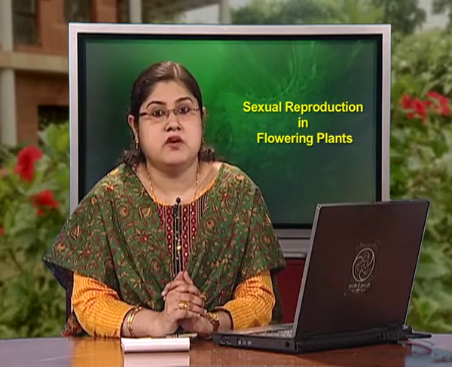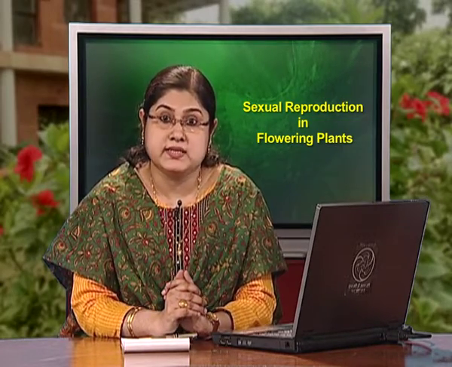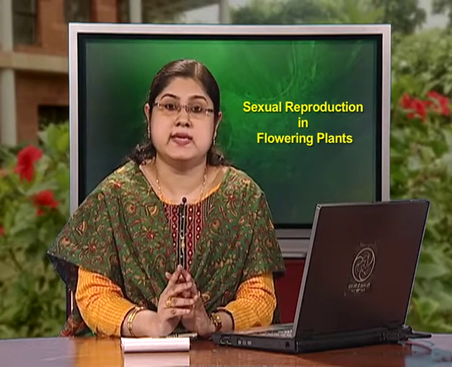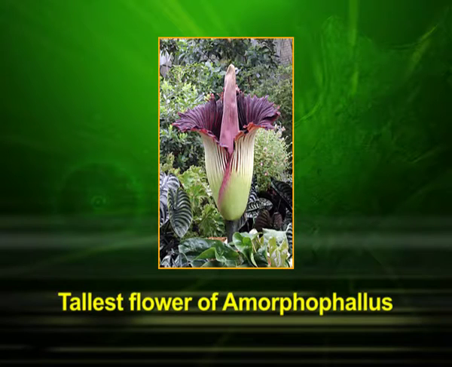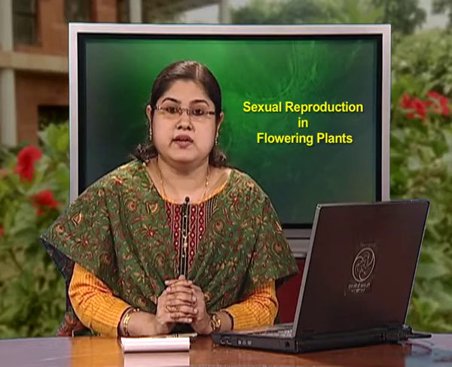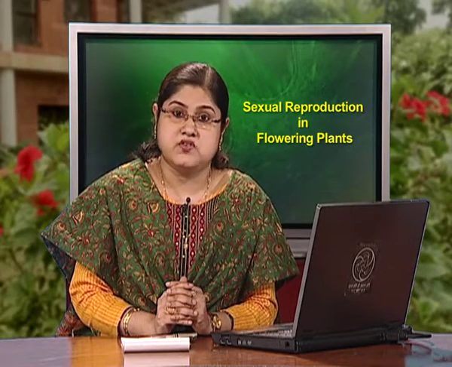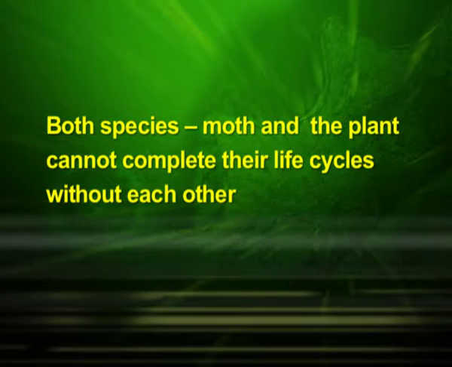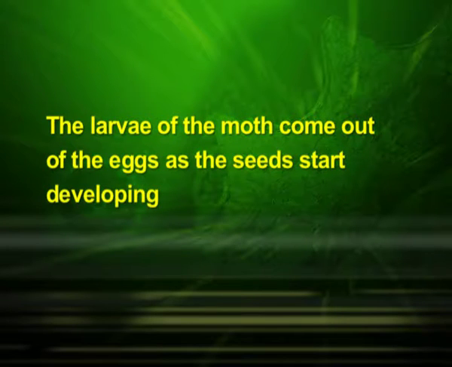In some species, floral rewards are in providing a safe place to lay eggs. For example, the tallest flower of Amorphophallus, the flower itself is about 6 feet in height. A similar relationship exists between a species of moth and the plant Yucca, where both species, moth and the plant, cannot complete their life cycles without each other. The moth deposits its eggs in the locule of the ovary, and the flower in turn gets pollinated by the moth. The larva of the moth comes out of the eggs as the seed starts developing.